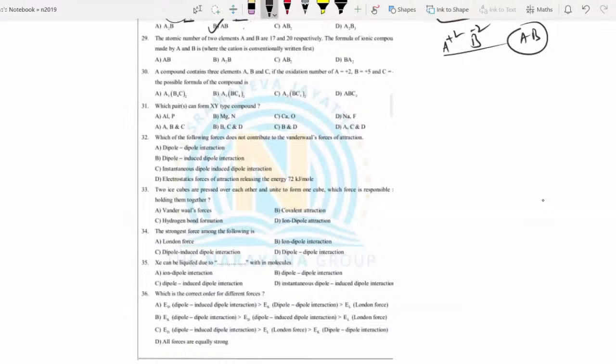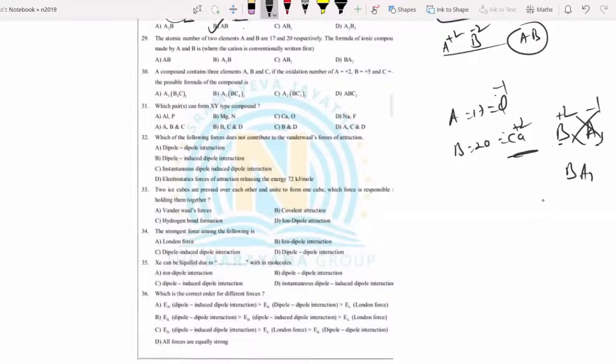Next, the atomic numbers of 2 elements: A is 17, which is chlorine, and B is 20, which is calcium. What is the formula of the ionic compound made by A and B, where the cation is conventionally written first? The cation is calcium, B, and the anion is A. Cation you write first, anion next. Ca is always plus 2, that is B plus 2. Cl is minus 1, that is A minus 1. Crisscross them. The answer is BA2. Conventionally cation is written first, so B is written first and A next. That is why BA2. Understood? Next question.